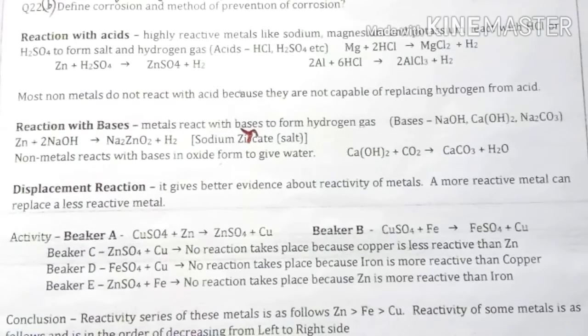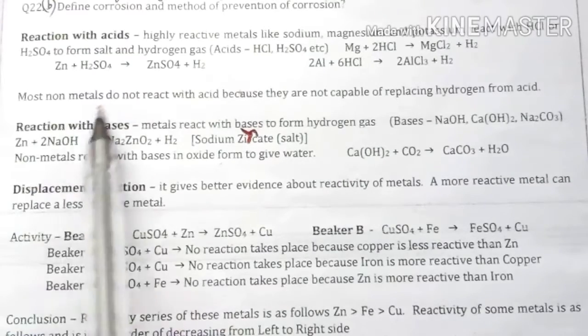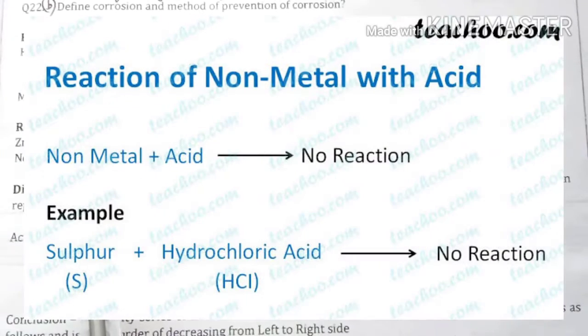As metals are strong, non-metals are not so strong. That's why most non-metals do not react with acid, because they are not capable of replacing hydrogen from acid. As in acid there is hydrogen present, metals are capable of replacing the hydrogen from the acid, but non-metals are not capable due to their less reactivity or less power.